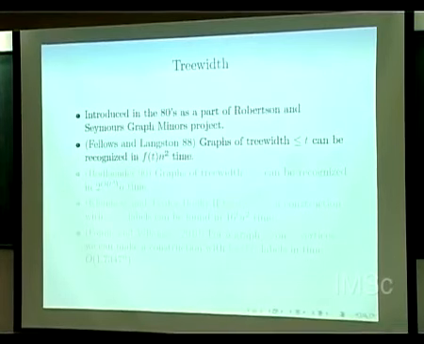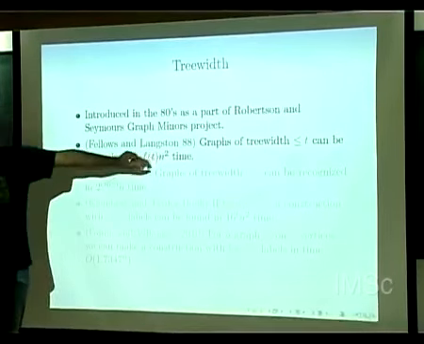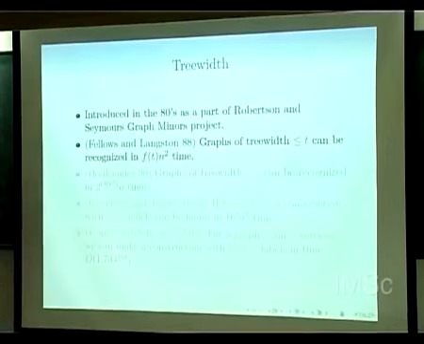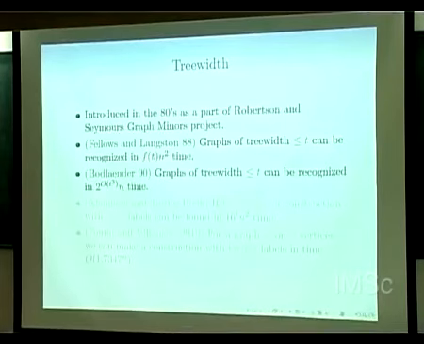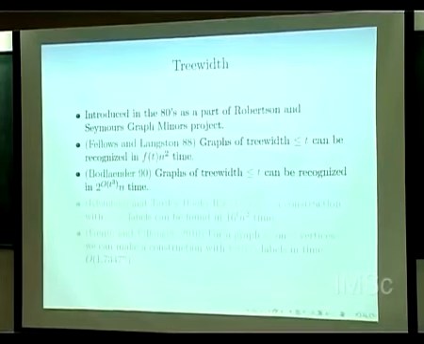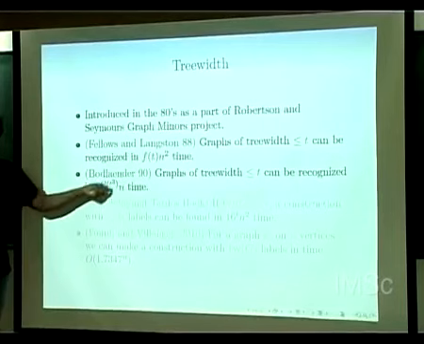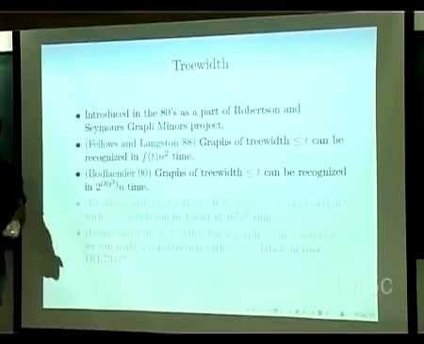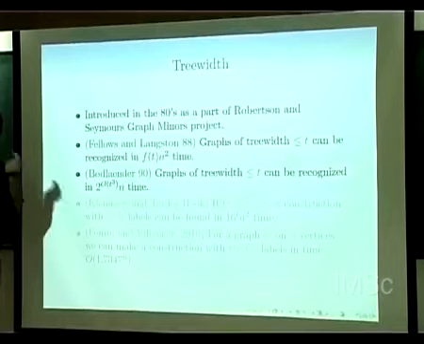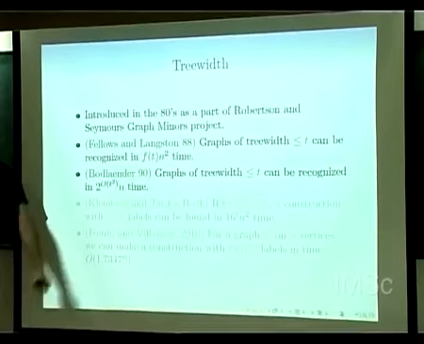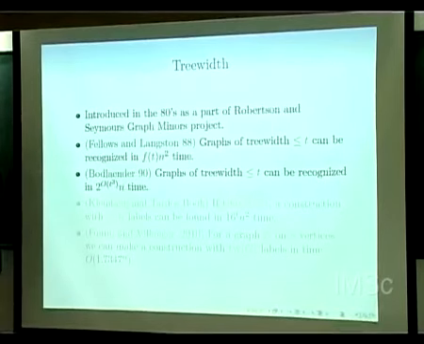But in this algorithm, this f of t was not a computable function. So this function cannot be constructed by any deterministic Turing machine. But then in the 90s, Bodlaender gave an algorithm which ran in time 2 power big O of t cubed to test whether a given graph can be constructed with t labels or not, and actually it can give you this parse tree of this labeling, okay.